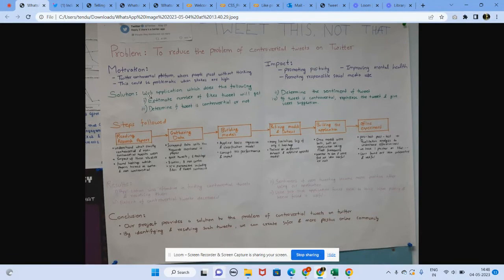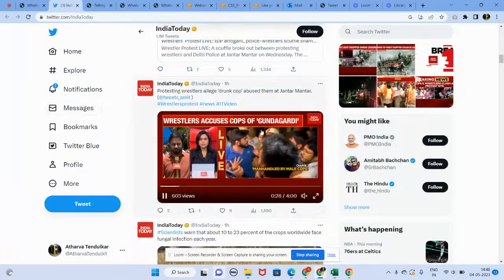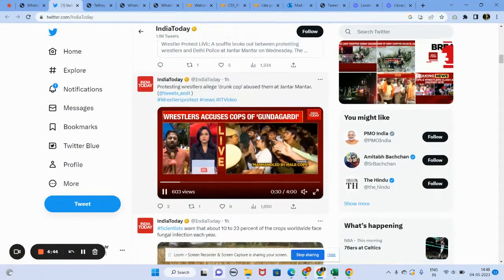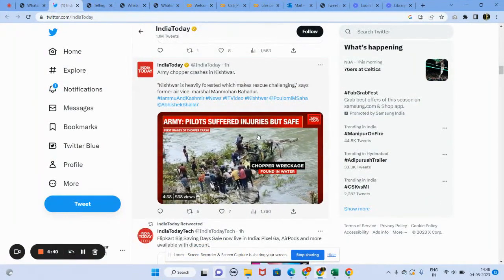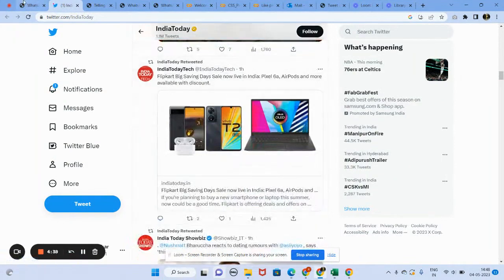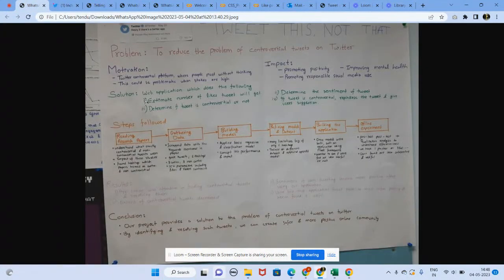Our main problem was to reduce the problem of controversial tweets. Every one of us had used Twitter, and this is how our Twitter page looked. Every time we saw that there were all the negative tweets on Twitter as compared to the positive tweets. Based on that, we got an idea: why not solve the problem of controversial tweets?